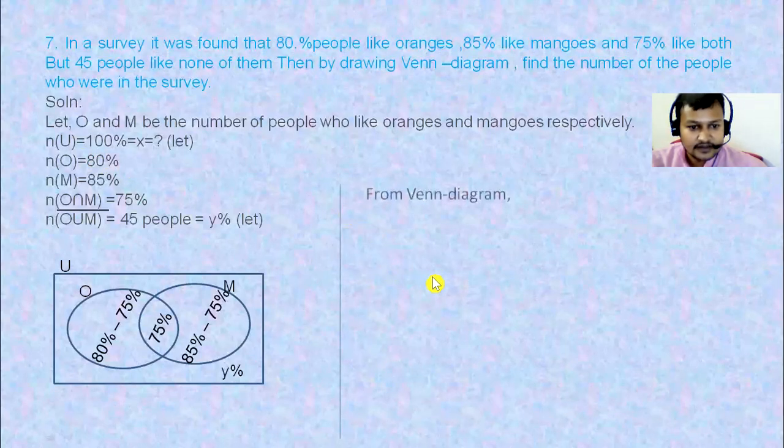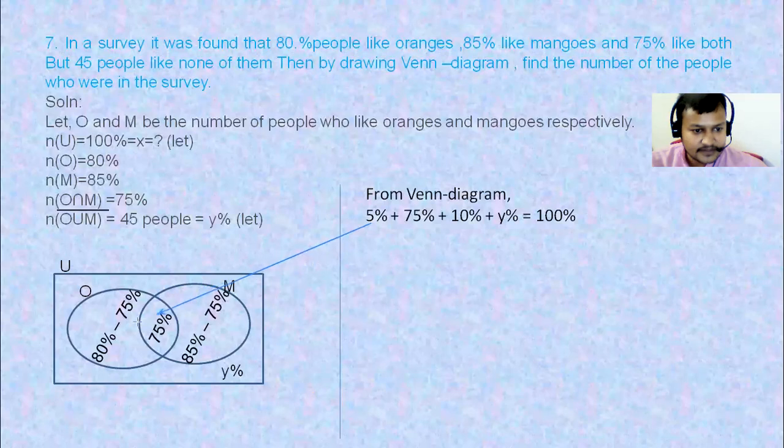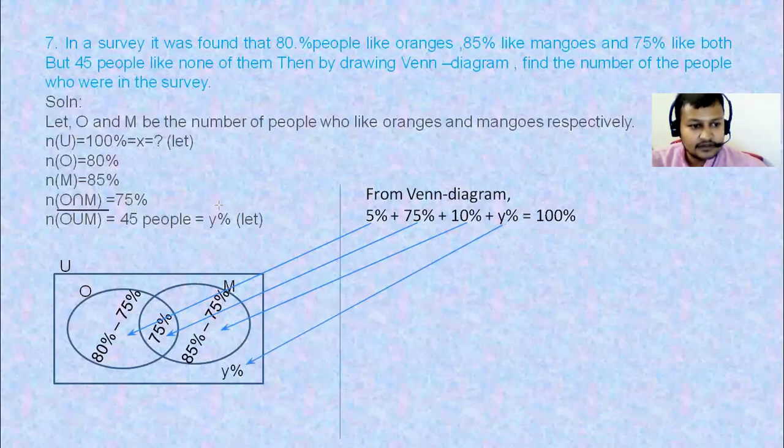Okay. So from this Venn diagram, we can say that this 5%, from where I have written, don't be confused about where this 5% came from. 80 minus 75, it is 5%. 75% I have taken from here, this 75%. 10% comes from here, 85 minus 75, it is 10. And y% is the complement of the mango union orange. This is y%.